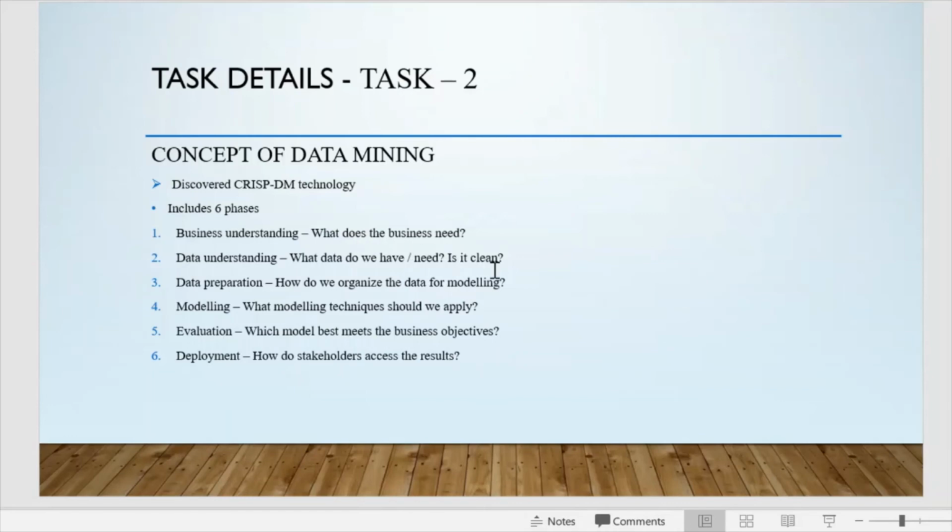Then we have data understanding: what type of data is collected, and that data was distributed in various terms for further processing. Then we have data preparation. We prepared useful data, and then we modeled the data. Then we had evaluation, and last we deployed the data for results and outputs.